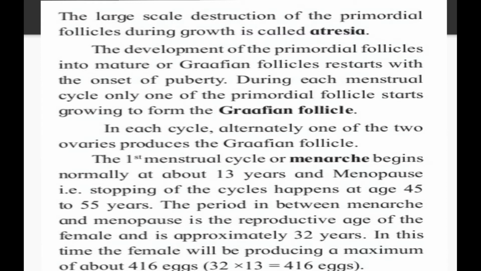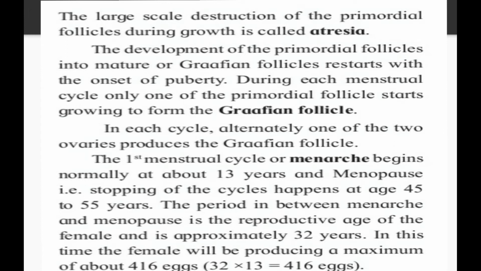The period between menarche and menopause is the reproductive age of the female, and it is approximately 32 years. So it starts from 13 years and ends at 45 to 55 years. These 32 years are given to the female body for the reproductive process. In this time, the female will produce a maximum of about 416 eggs, and in 1 year 13 menstrual cycles are there. So 32 into 13 is 416 eggs.